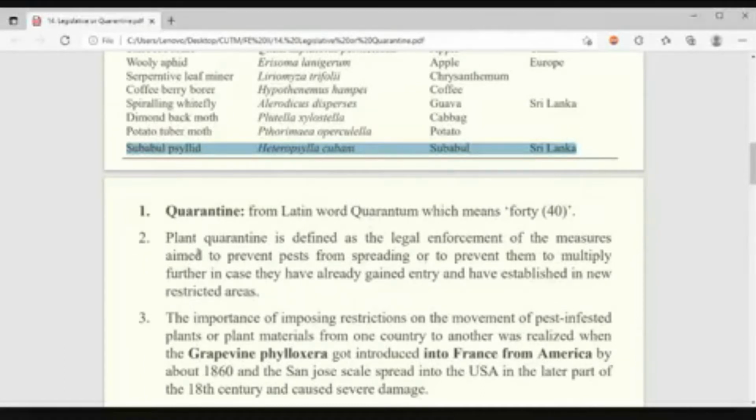You see, plant quarantine is legal enforcement. Some government rules and regulations will be kept for the measures, for the methods. What is the aim? To prevent the pest from spreading. First is to stop the spreading. Second is to prevent them from multiplying. Suppose it already came, it must not multiply into higher numbers, in case they have already gained entry and have established in a new restricted area.